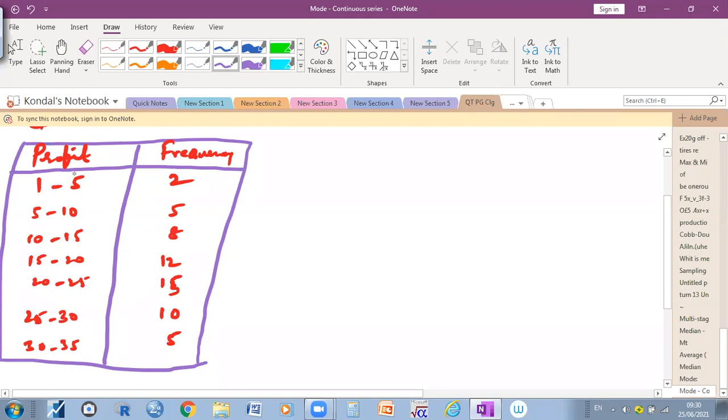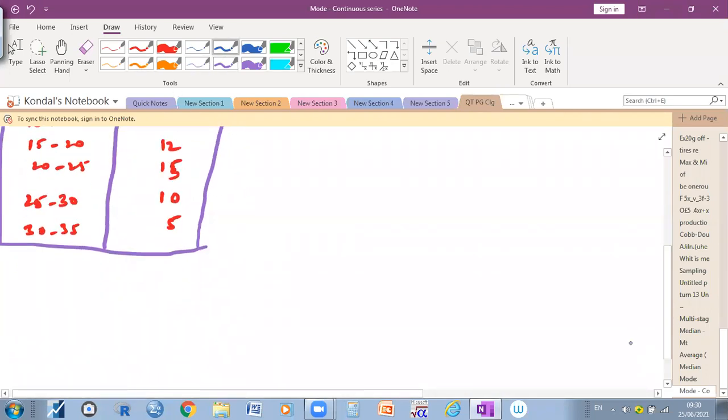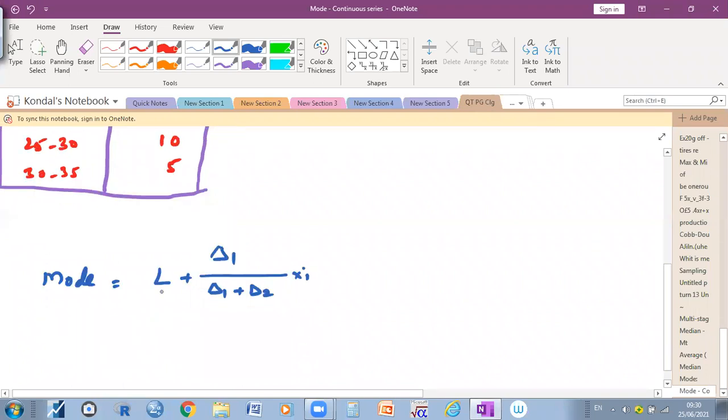In order to measure the mode in the continuous series, there is a formula. Mode equals L plus delta 1 divided by delta 1 plus delta 2, into i. We need to know what is meant by L. In the previous class we also learned about L. L is nothing but the lower limit of the class interval.